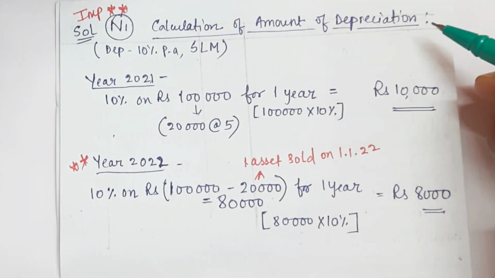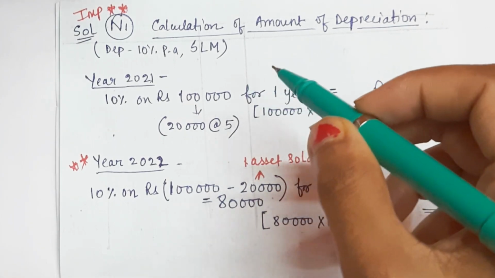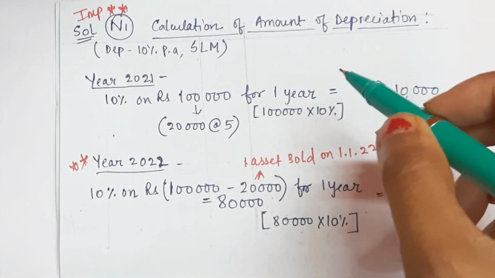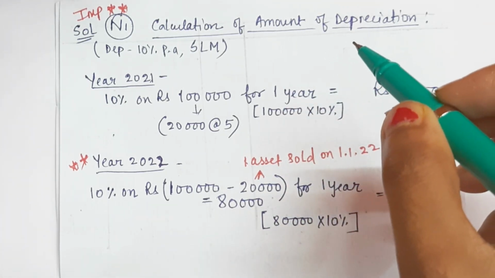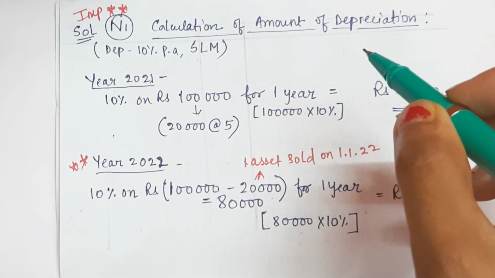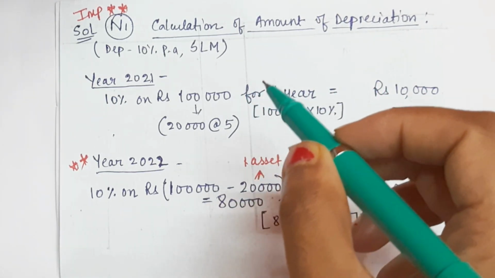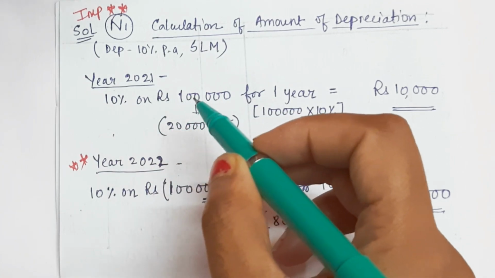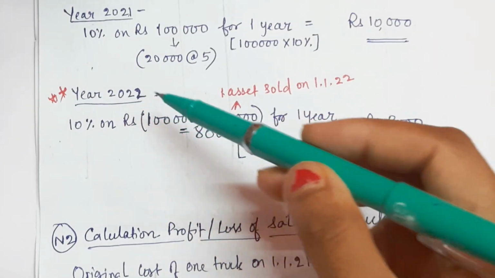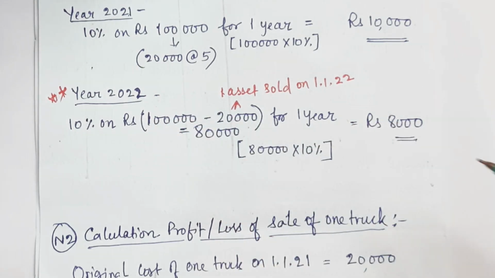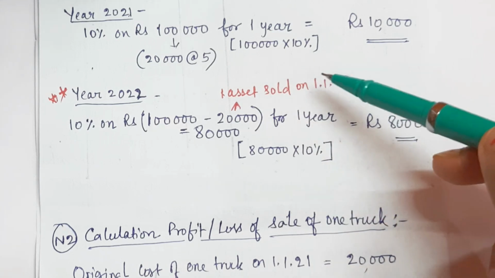Calculation of the amount of depreciation. In the first year 2021, that is as on 1st January 2021, we purchased 5 trucks at the rate of 20,000 each, so total rupees 1 lakh. So depreciation on this rupees 1 lakh at the rate of 10% for the first year is equal to rupees 10,000. In the next year, that is 2022, as on 1st January 2022, one truck was sold.